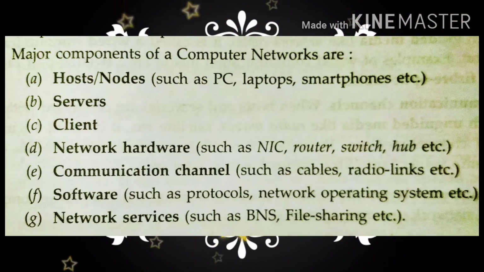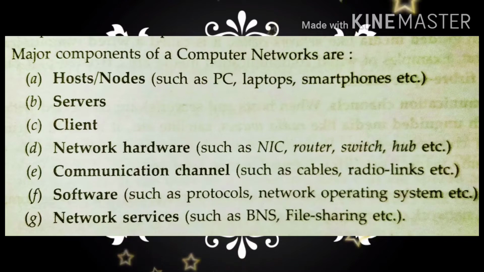Then client machines. Client is a related term. A client computer is a host computer that requests some services from a server. And fourth one is network hardware, such as NICs, routers, switches, hubs. A lot of network hardware devices are there.